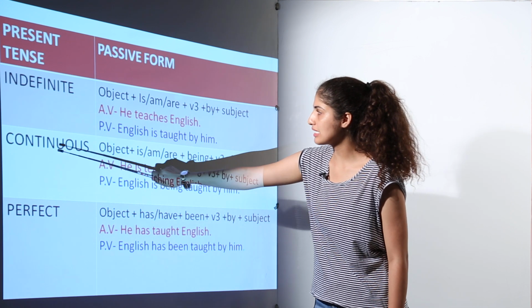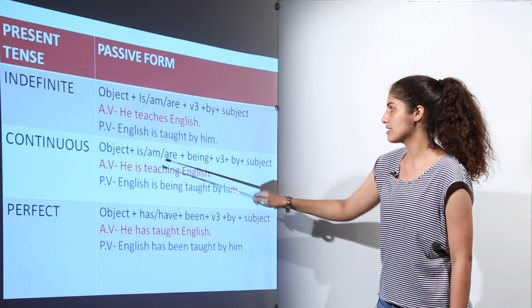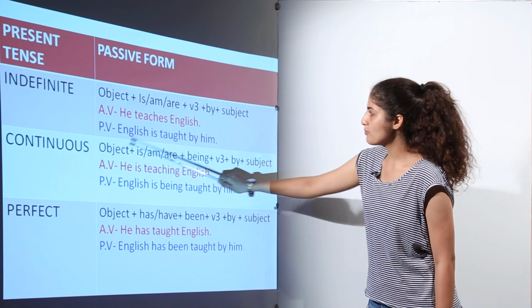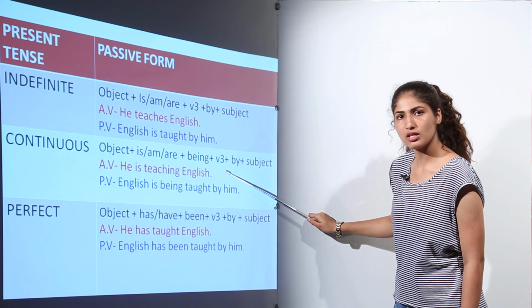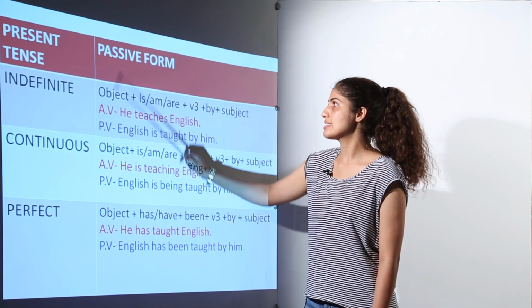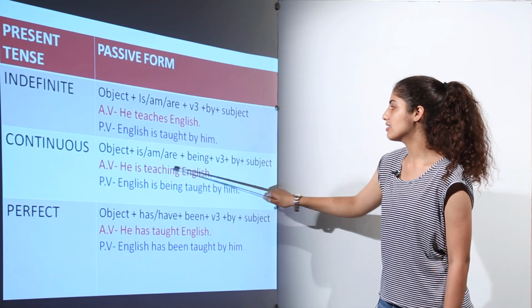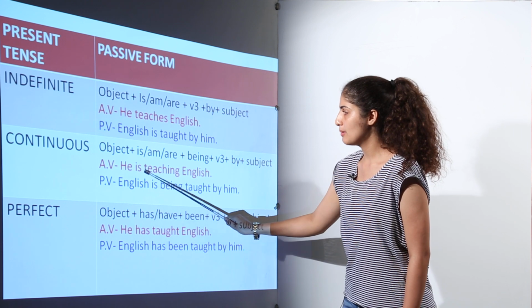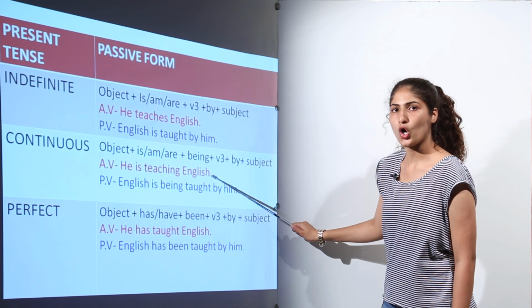Now moving on to the continuous tense. In the present continuous tense in passive voice, this rule will be followed. Object plus is, am, are plus being plus verb third form plus by plus subject. For example, in the active voice in the present continuous tense, the sentence can be he is teaching English. Subject plus helping verb plus ing plus object.